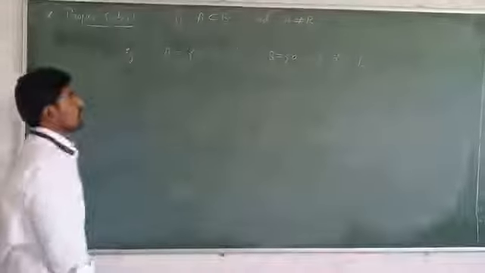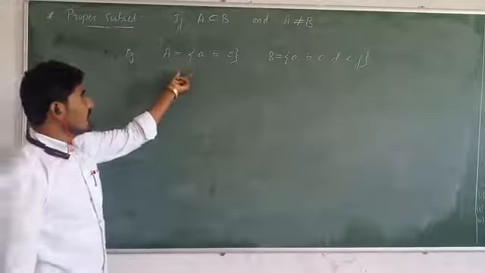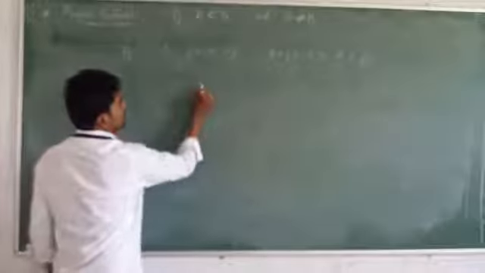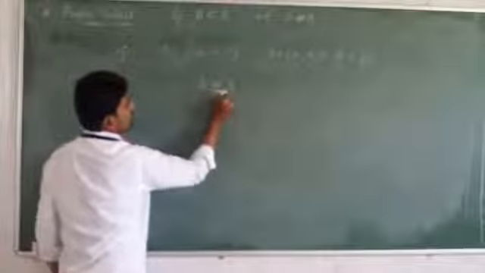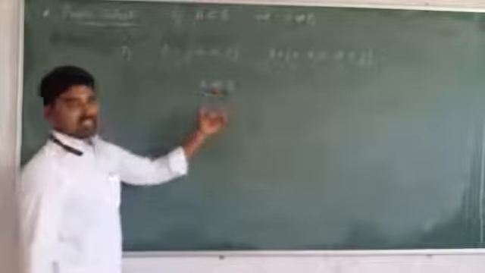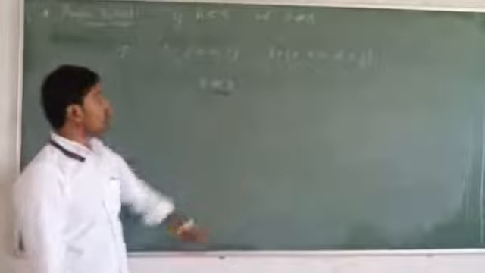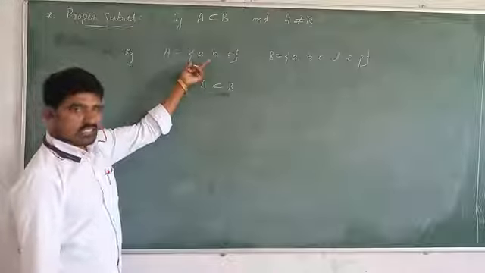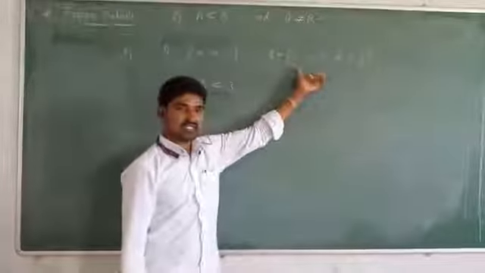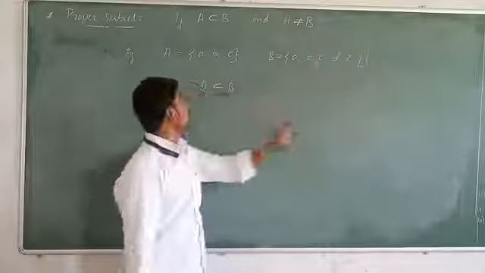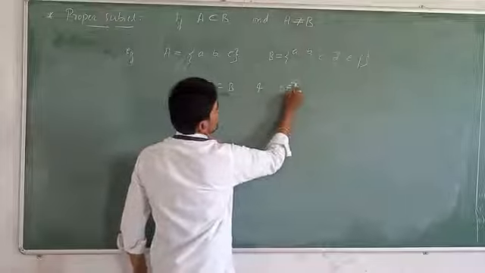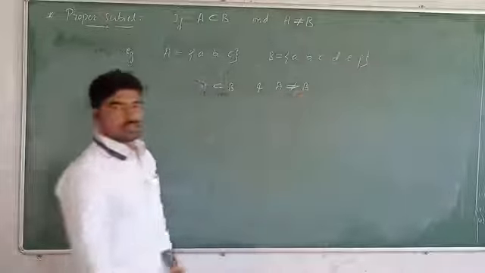Just observe here. All the elements of the set A are also the elements of set B. It means we call A a subset of B. First condition, A is a subset of B. And the number of elements present in the set A is 3 and the number of elements present in the set B is 5. So it means A set should not be equal to B set here. A set is not equal to the B set.